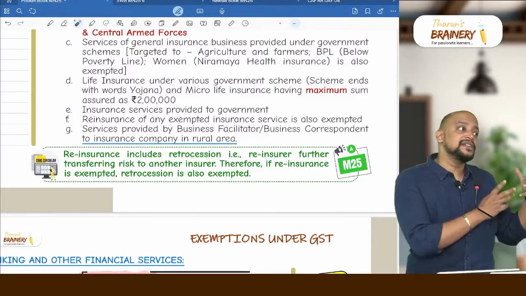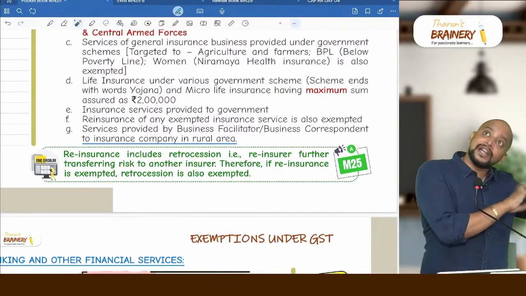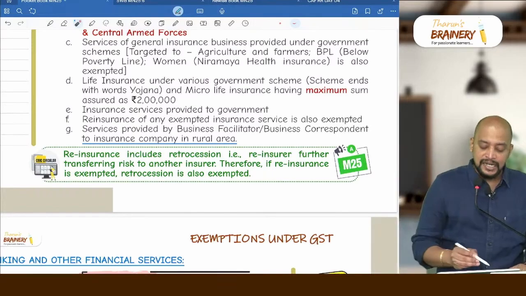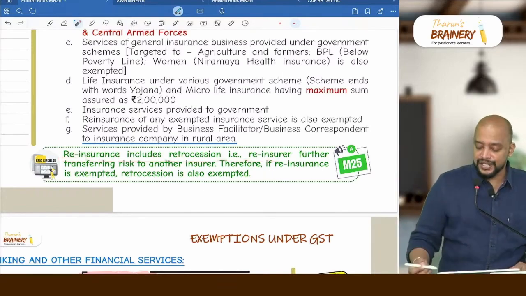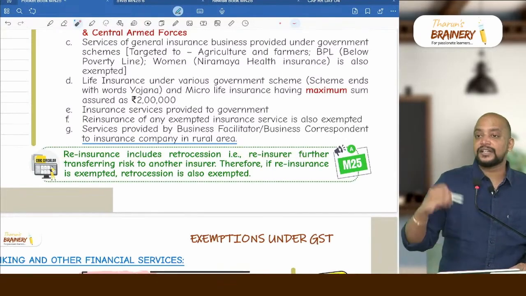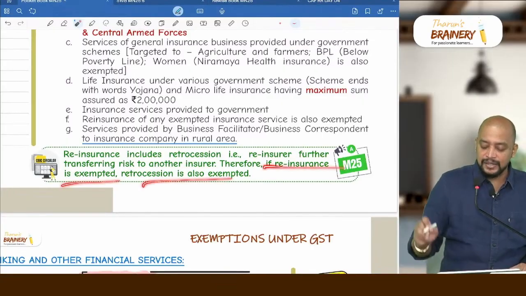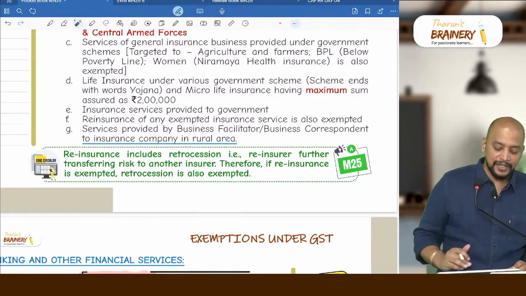That reinsurance company in turn paid money to another reinsurance company, that is also exempted. So last point you can see, reinsurance includes retrocession, that is the reinsurer further transferring risk to another insurer. Therefore, if reinsurance is exempted, retrocession is also exempted.